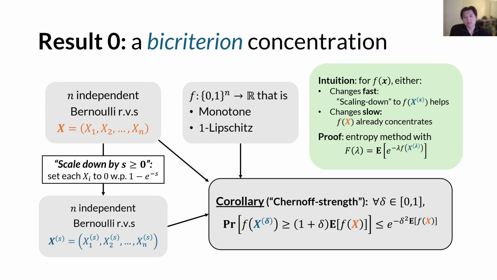And of course, these are very high level intuitions, and it turns out that they actually don't work out. Nevertheless, our proof is a unified analysis based on the entropy method with the following unconventional function that is not a moment generating function. So if you're familiar with this line of work.